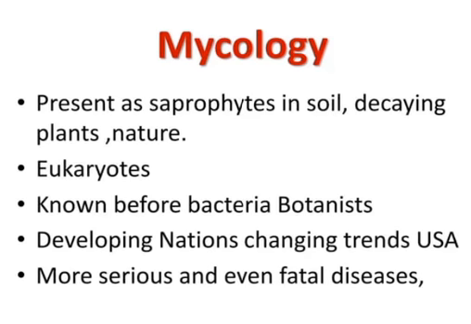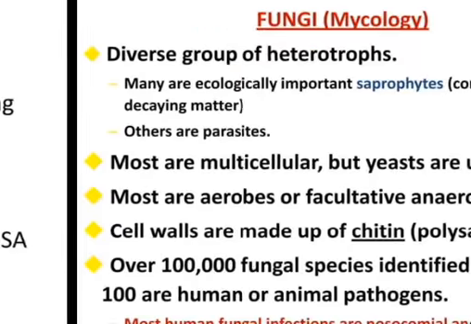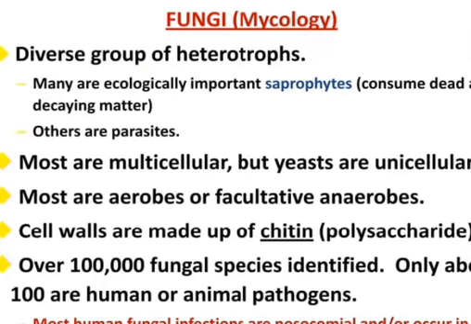The characteristics: they are present as saprophytes in soil, decaying plants and nature. They are eukaryotes, and were known before bacteria by botanists. In developing nations and changing trends like the USA, there are more serious and even fatal diseases because of microbes. Fungi are a diverse group of heterotrophs, and many are ecologically important saprophytes. They consume dead and decaying matter, as I said before, other than the parasites.